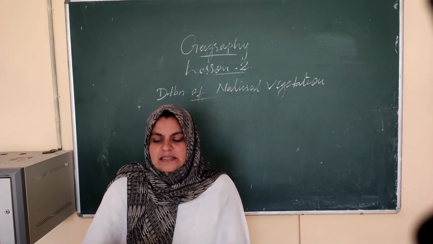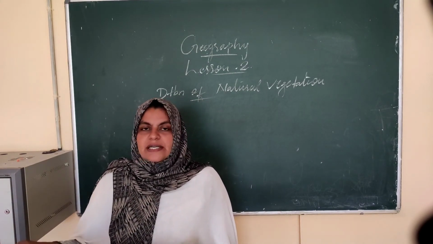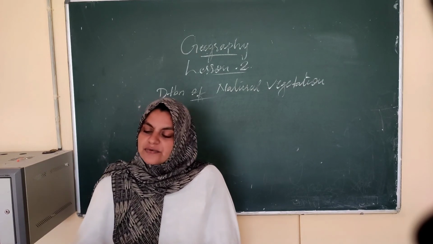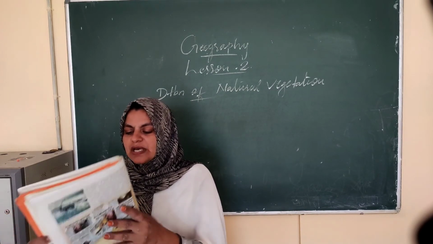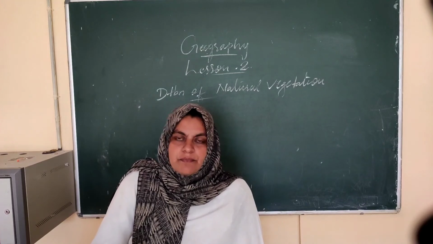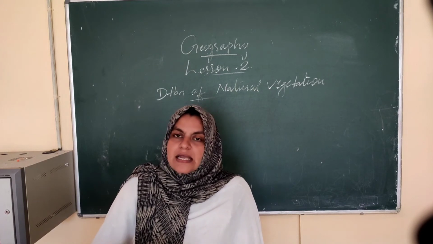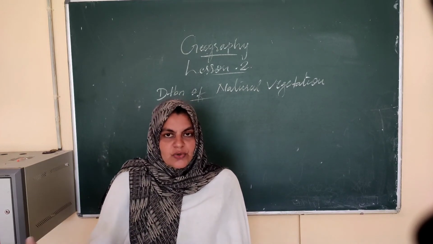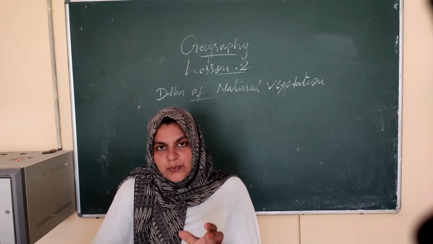Okay, so my dear children, we have to understand it is our duty to protect the natural resources, and we have to take important precautions to stop these problems also. You know that for that we have to start different activities. So my dear children, we have to understand these are the important problems, and these are the important points about vegetation cover and how it is classified according to the areas and location.